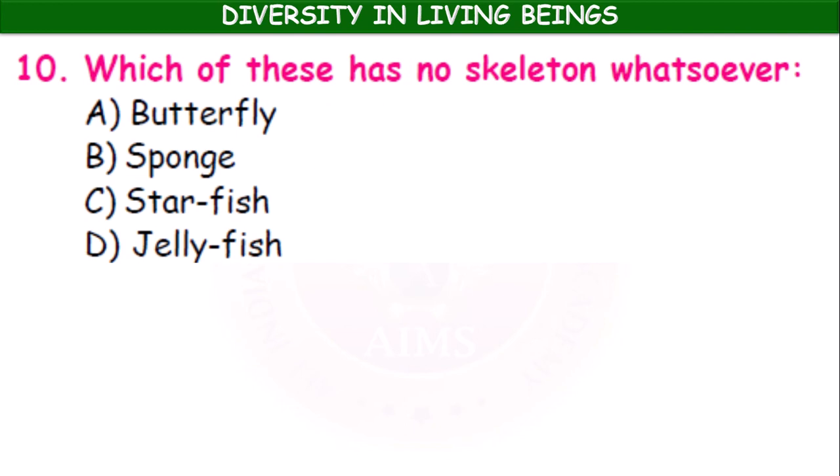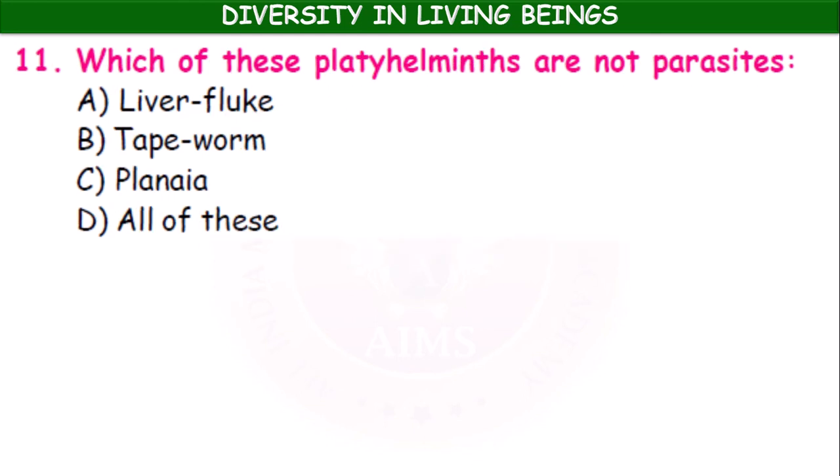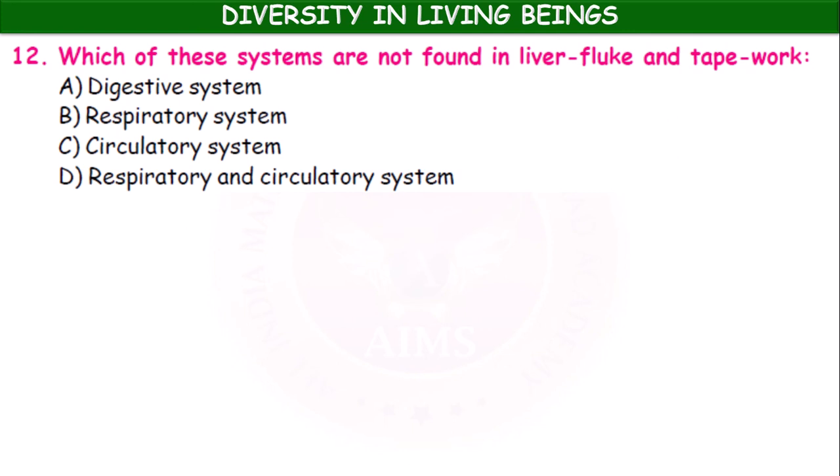Okay. Which of these has no skeleton whatsoever? Butterfly, sponge, starfish, jellyfish. It is the jellyfish. Okay, jellyfish again, coelenterate only. Which of these platyhelminths are not parasites? Liver flukes, tapeworm, planaria, all of these. It is the planaria which is a non-parasitic platyhelminth.